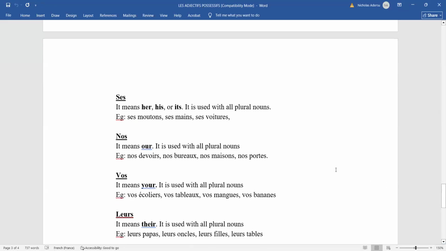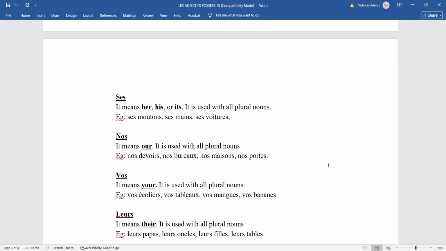You see that here we have vos. But the vos here, also you realize that the nouns are in the plural form. Right? So if I want to say your pupils, it is now vos écoliers. But if it is one pupil I'm talking about, that one becomes votre écolier. Right? Votre écolier, your pupil. But I want to say your pupils, plural. Vos écoliers. Right? If I want to say your banana, one banana, it is votre banane.